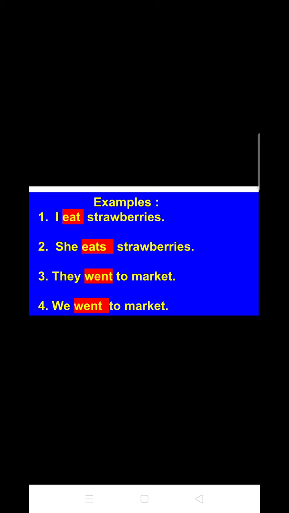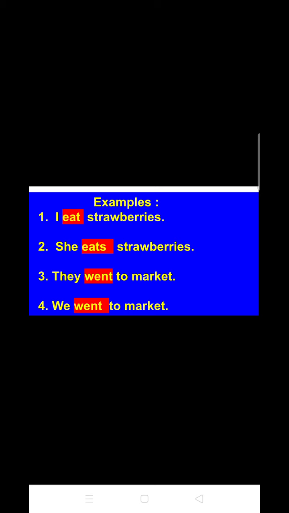Number 3 here, they went to market. And the last one is we went to market. Here again the senses are the same in both the cases, but the subjects and the verbs are different. In the first case, the subject is they and the verb is went. And in the second case, the subject is we and again the verb is the same.